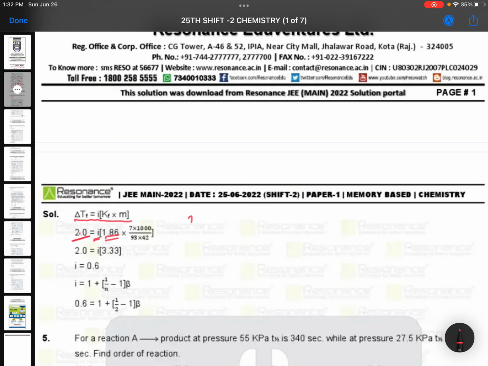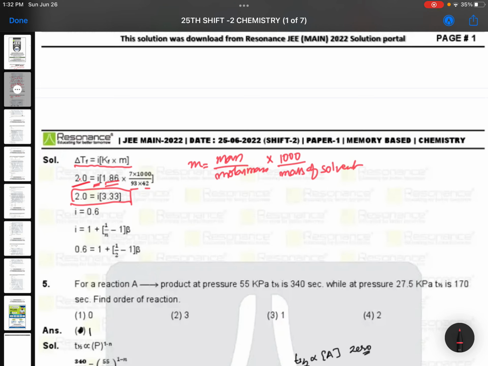And molarity formula, you know, molarity is equal to mass by molar mass into 1000 by mass of solvent. So that is substituted here. You can check these values: 7 into 1000 by 93 into 42. You are getting here 2.0 is equal to i into 3.33. So i is equal to, you are getting as 0.6. Okay. ये थोड़ा सा कैलकुलेशन देखना पड़ेगा.